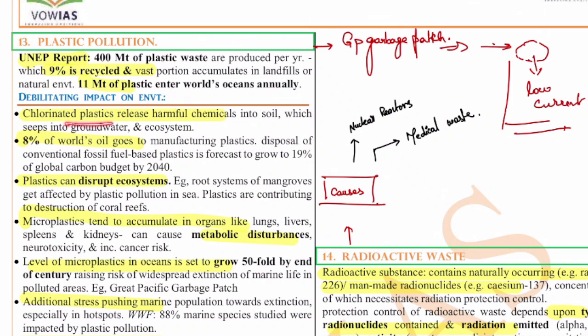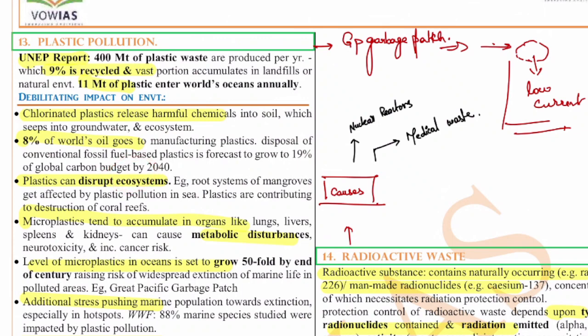Chlorinated plastic releases harmful chemicals into the soil, which seep into groundwater and ecosystems. 8% of the world's oil goes to manufacturing of plastics. Disposal of conventional fossil fuel based plastic is forecast to grow to 19% of the global carbon budget by 2040. Plastic can disrupt ecosystems.